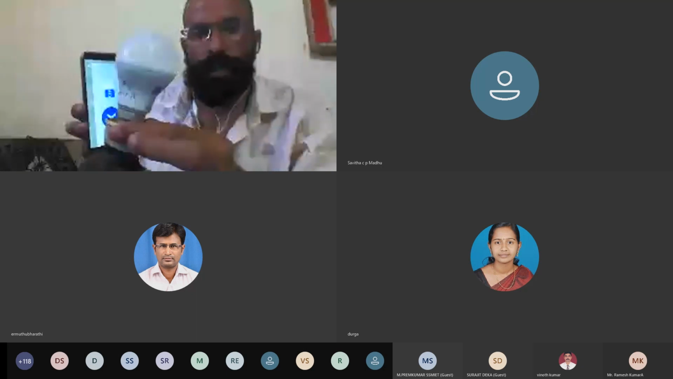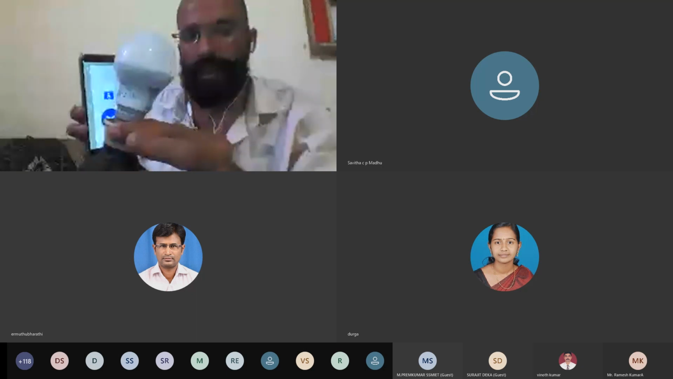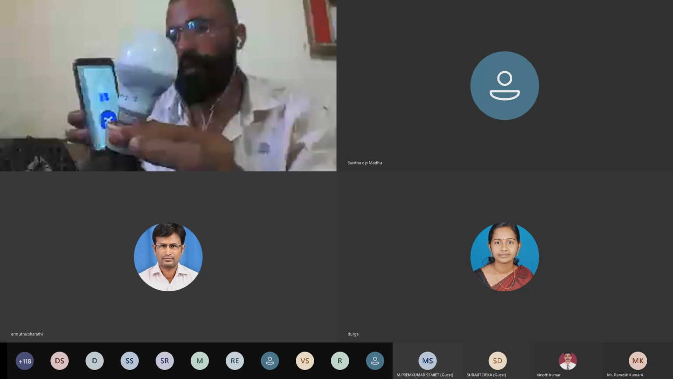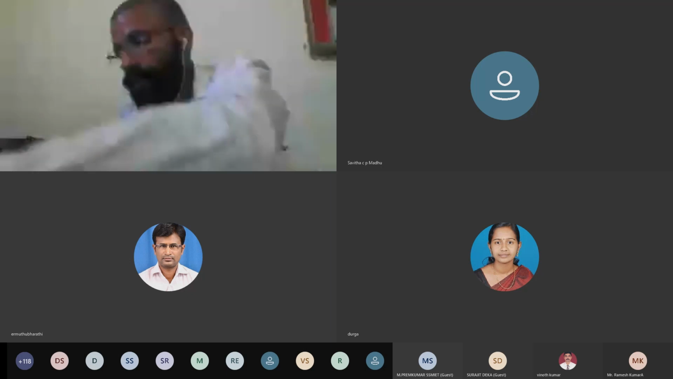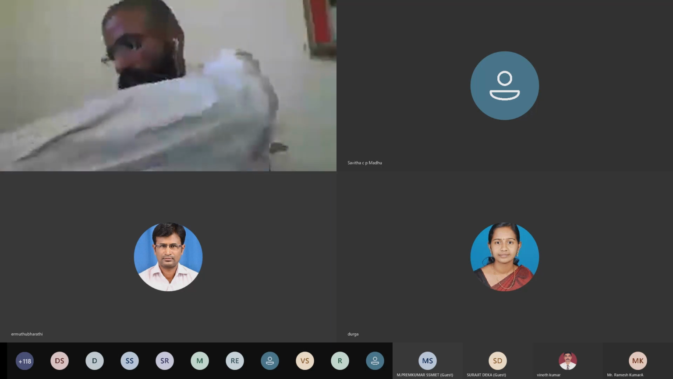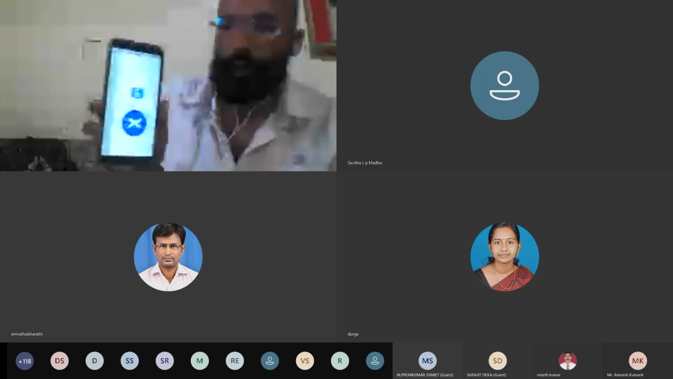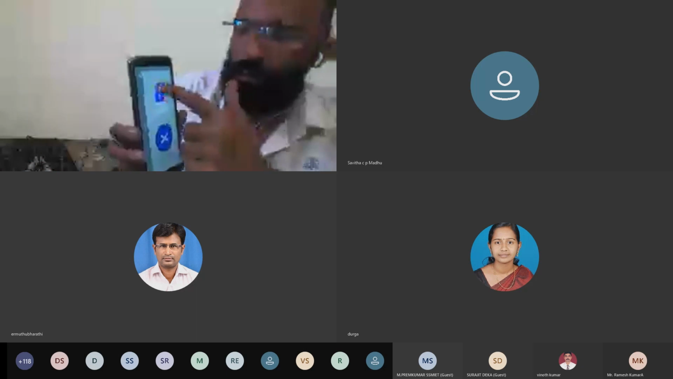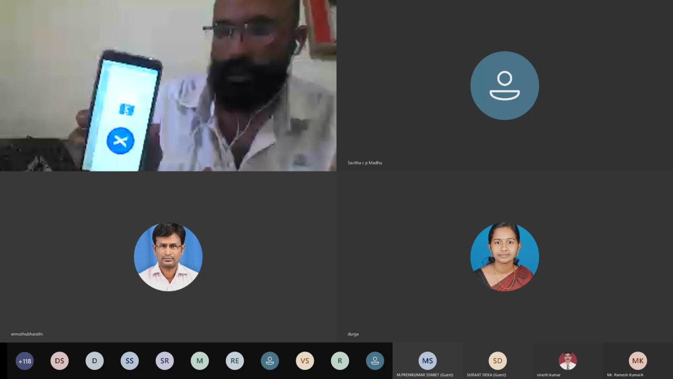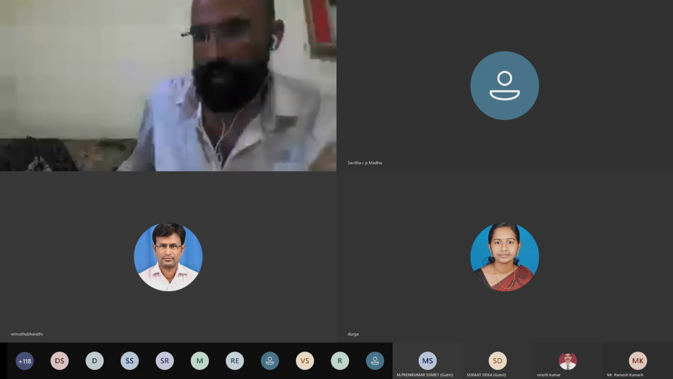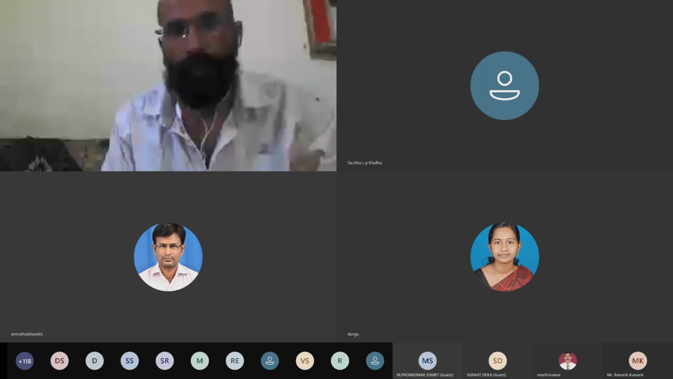So you can control your appliance accordingly. If you want to control multiple appliances, that also you can do in a very simple way. So this one is using a Bluetooth module, meaning I'm going to turn it on from over here. It will get on. It can be turned off also using this. So you can do it in a very simple way.